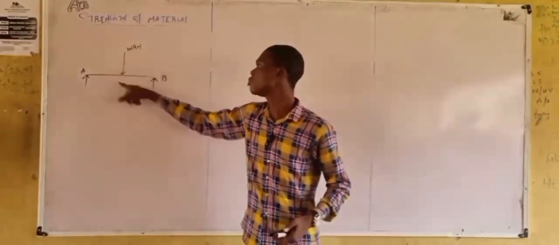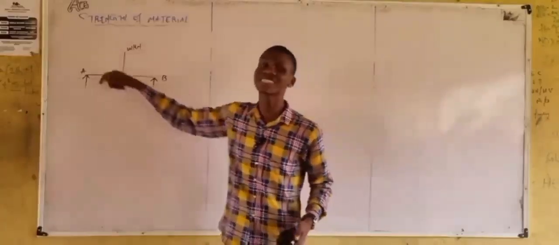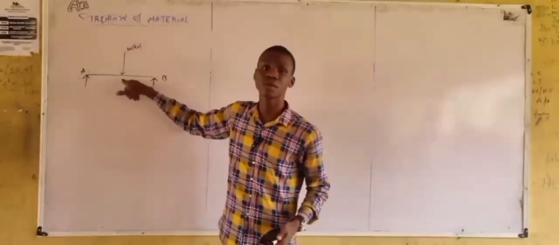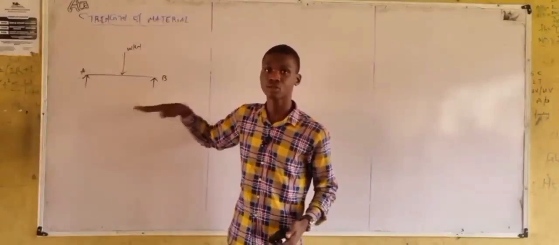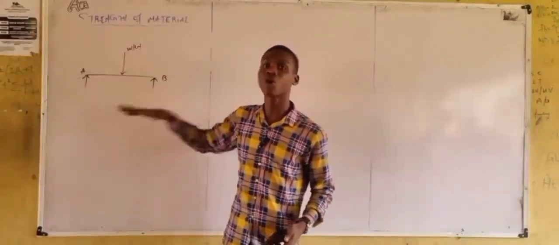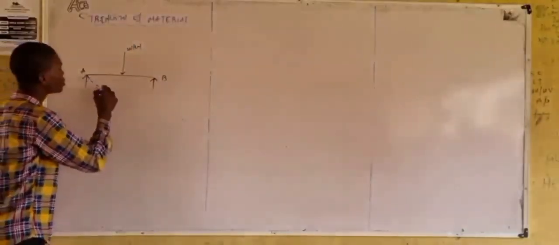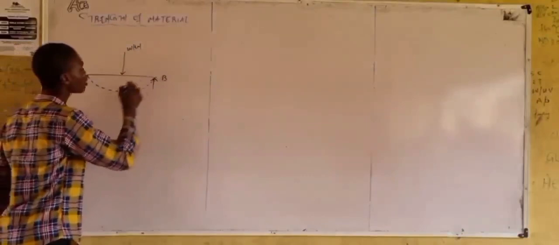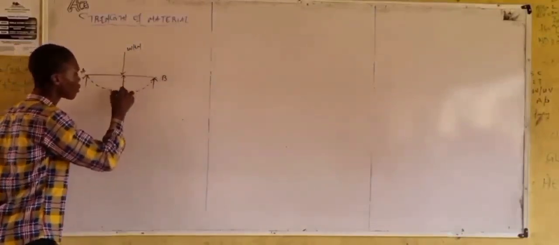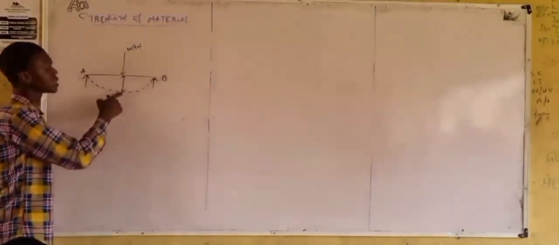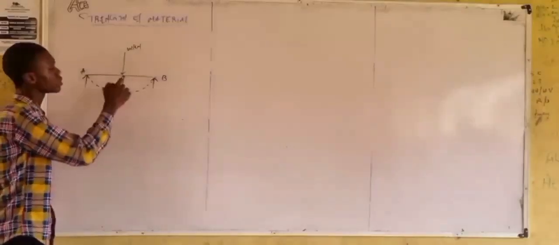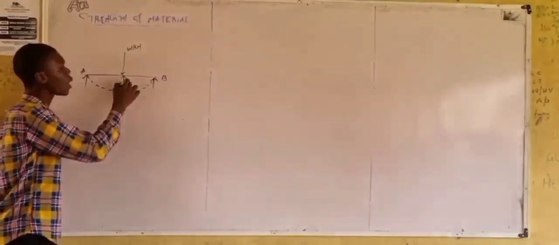Meaning, for this load being applied to this beam, there is a certain point where the beam can deflect, where the maximum deflection can occur. What we are saying is that the deflection, which is the elastic curve, from this point to this point, is denoted by Y.